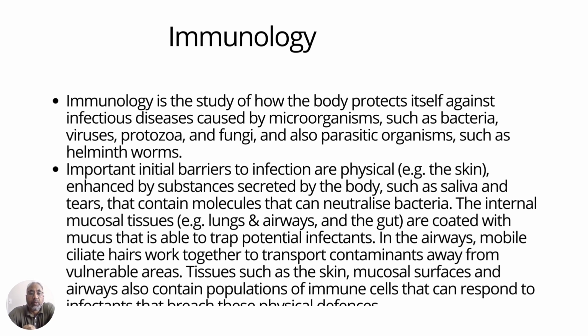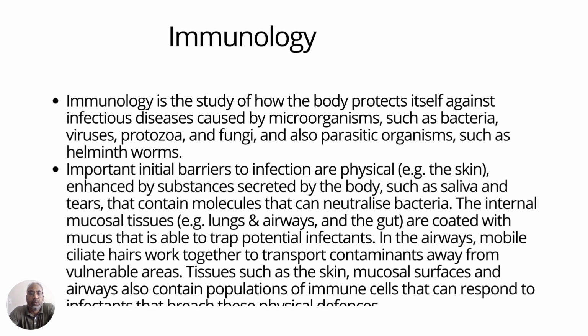As we just said, the other mucosal tissues like lungs and airways and even the intestines are lined with mucus that is able to trap potential infectants. And in the airways, mobile ciliated hair will be present, which can trap bacteria, viruses and fungi and prevent them from reaching the essential organs.